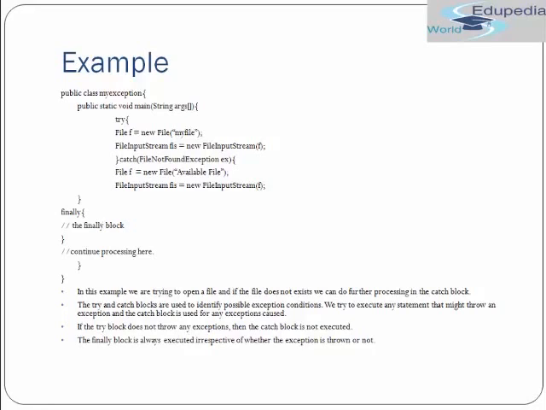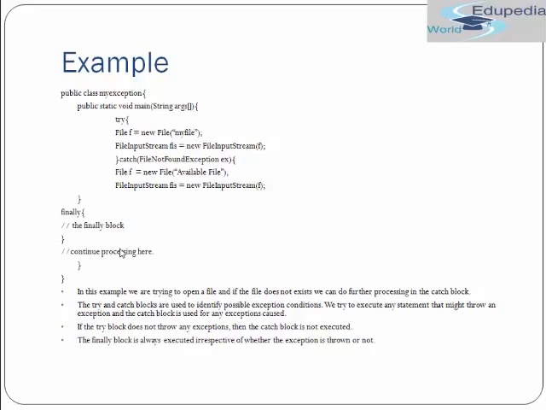Okay. And then you can continue processing something after finally. The finally block usually contains statements that you want to execute no matter if an exception occurs or not, or if you are not sure, let's say there could be an exception in the catch block also and you want to make sure that you execute something. For example, closing a file. Let's say you have opened a file or a buffered input stream and you want to close it. Why so? Because you should close it, otherwise you might get problems later on. So you must close all your streams and files. You can do that close part in the finally block.